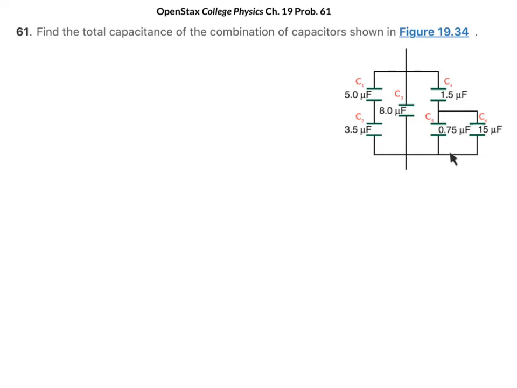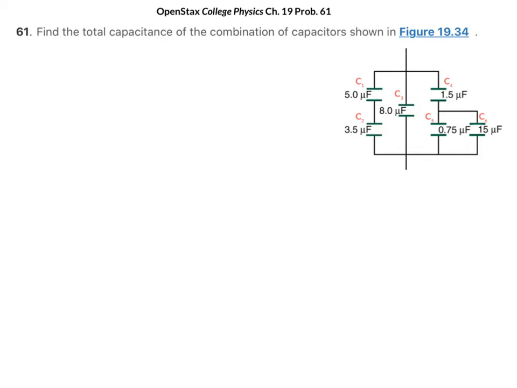Then if I continue on this branch, I see that this one splits up. So another split means another parallel combination. So my capacitors C5 and C6 are connected in parallel with one another. C5 and C4 are not in series because there is a junction here. So the current comes through, splits up into this branch, splits up into the other branch, and these two will recombine to form a current going through here. So these two are connected in parallel, and the two are connected in series with C4.